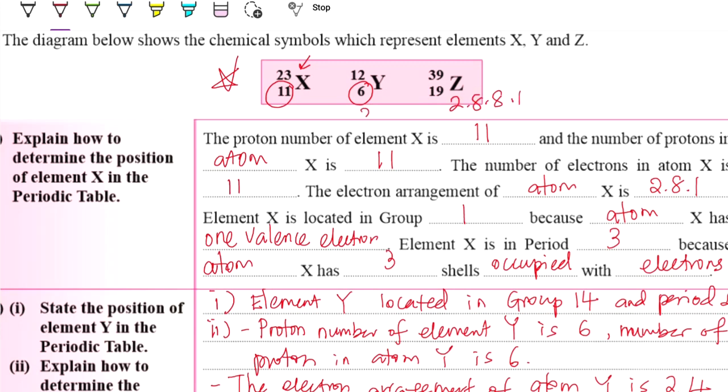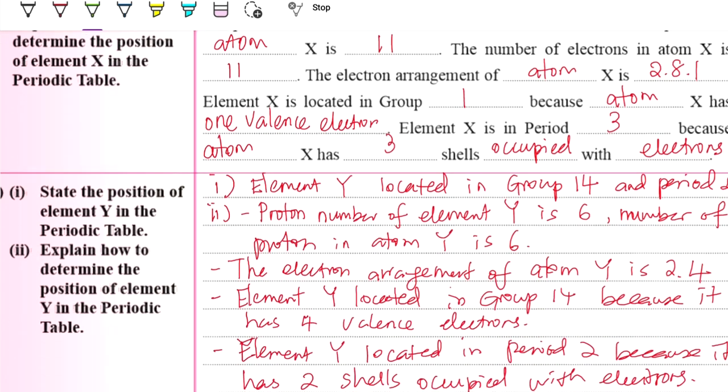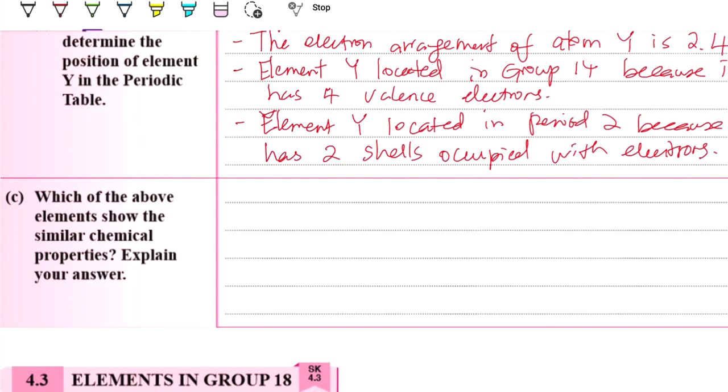So it's 2, 8, 1 for X. So meaning that X and Z are in the same group because of the same valence electrons. So we can answer the question already. First we can mention element X and element Z. Why?